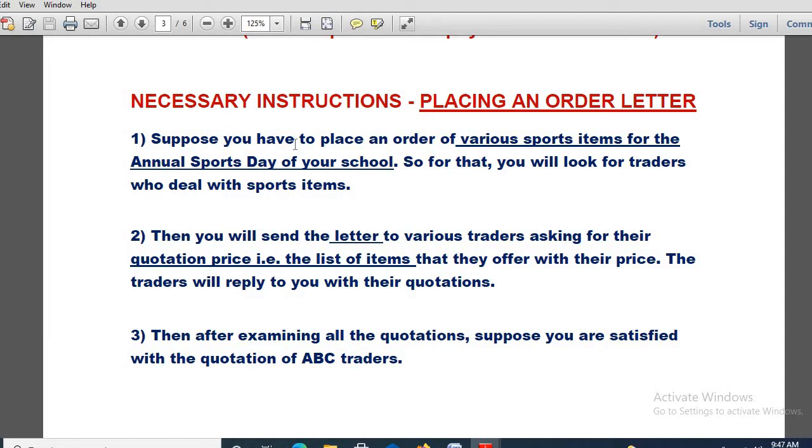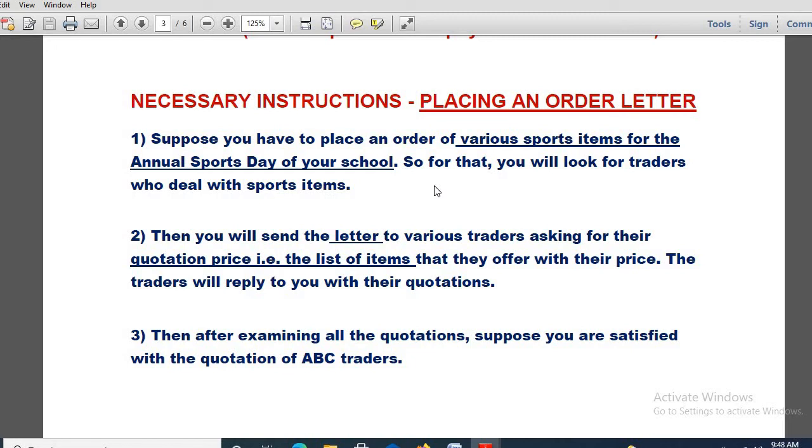Now suppose you have to place an order of various sports items for the annual sports day of your school. Suppose you are the librarian, or suppose you are the physical education instructor. So you have to place an order related to various sports items for the annual sports day of your school. This type of question is very important.